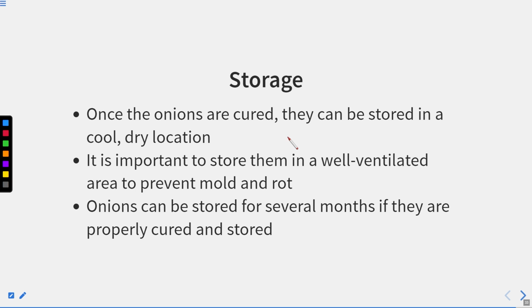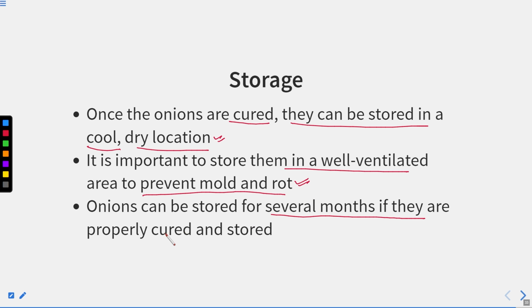Storage. Once the onions are cured, they can be stored in a cool and dry location, and it is important to store them in a well ventilated area to prevent mold and rot. Onion can be stored for several months if they are properly cured and stored.